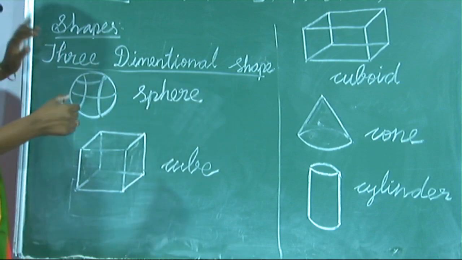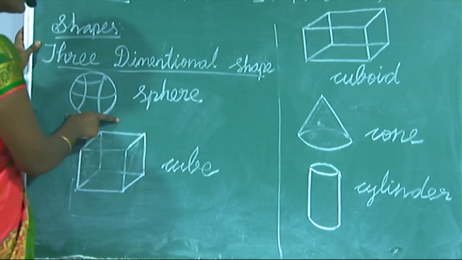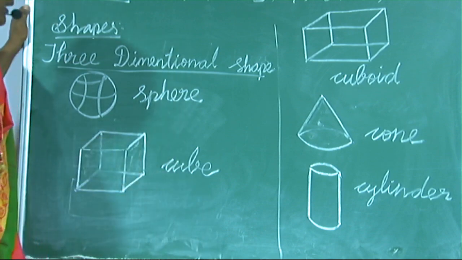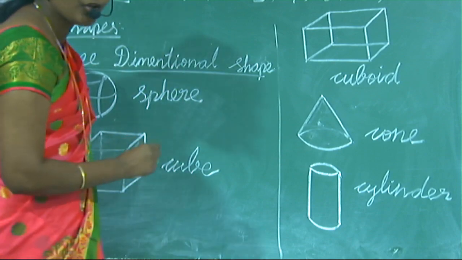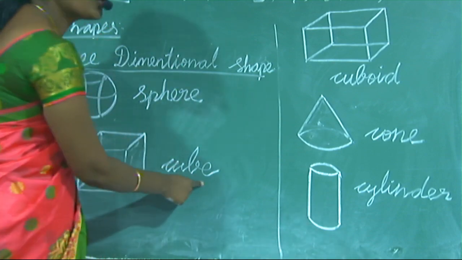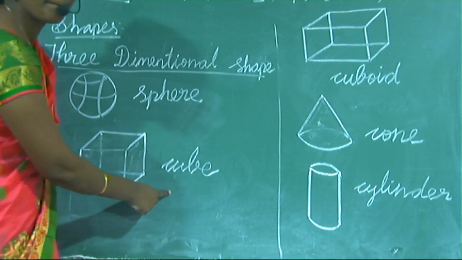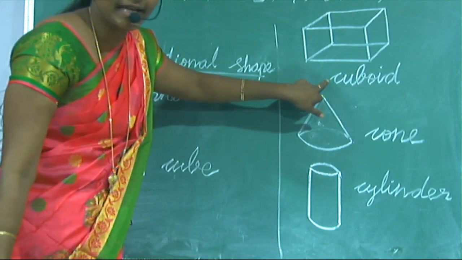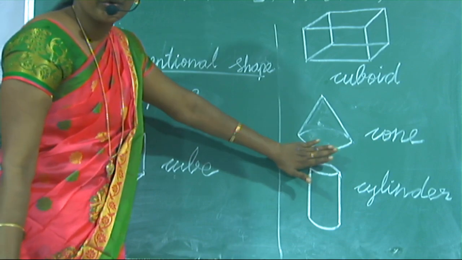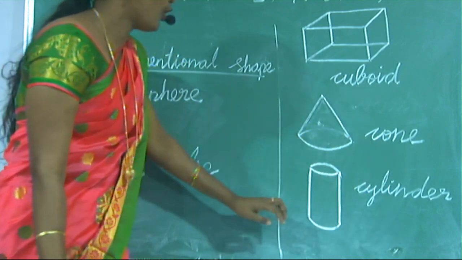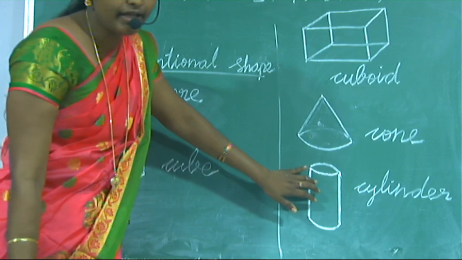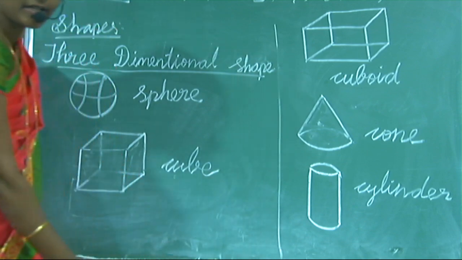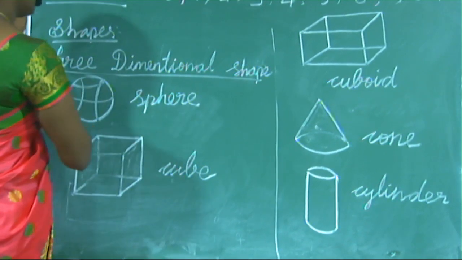Okay, shall I repeat one more time? Sphere. S-P-H-E-R-E, sphere. Next, cube. C-U-B-E, cube. Next, cuboid. C-U-B-O-I-D, cuboid. Next, cone. C-O-N-E, cone. Next, cylinder. C-Y-L-I-N-D-E-R, cylinder. Okay, do you understand this? I hope so.